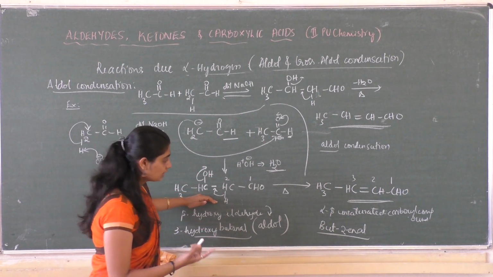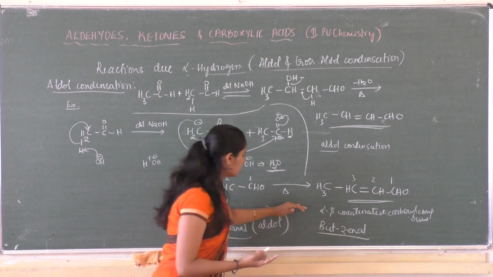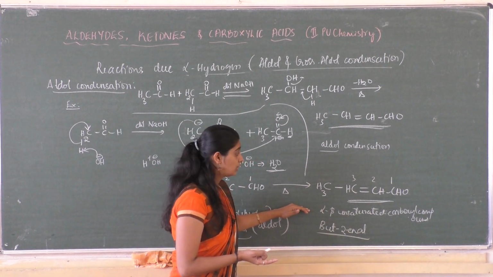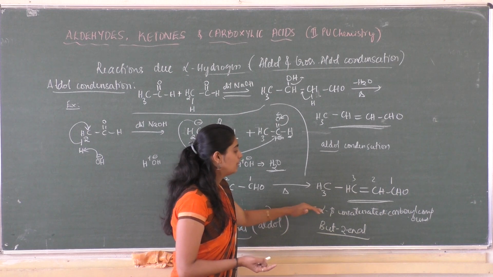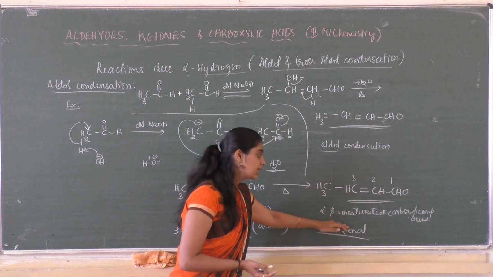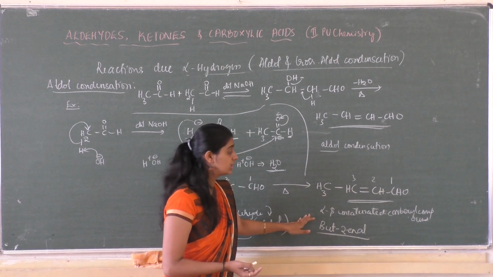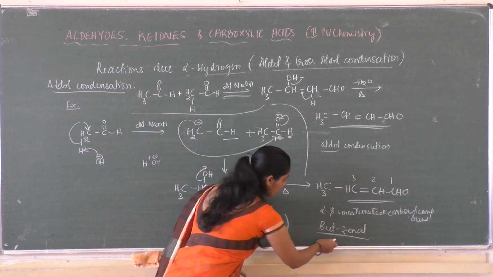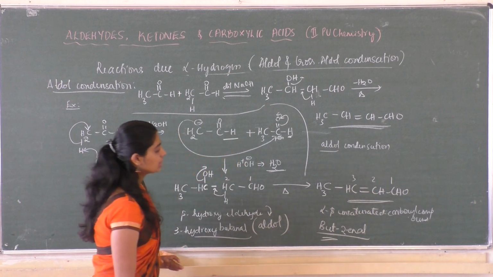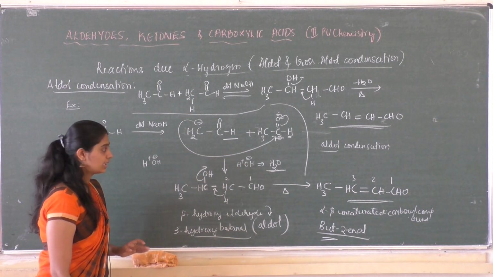On further heating, a water molecule gets removed so as to form an alpha beta unsaturated carbonyl compound, which is the aldol condensation product. So that's how aldol condensation takes place.